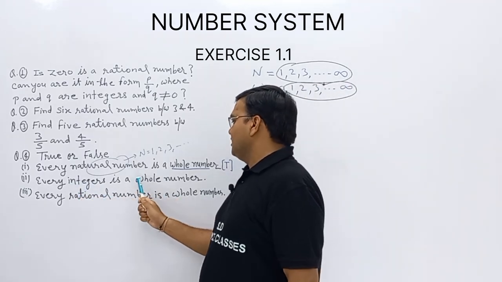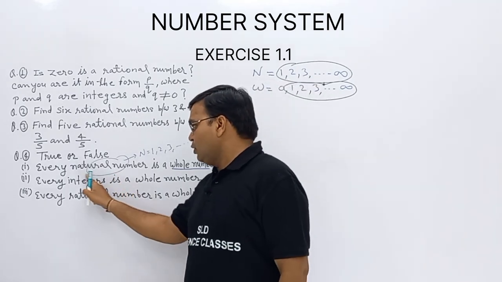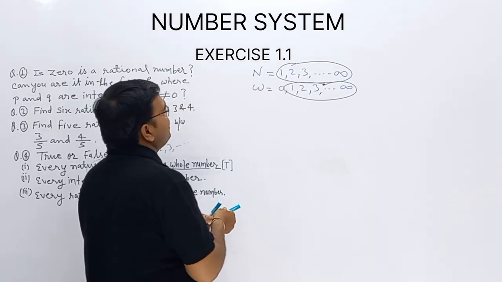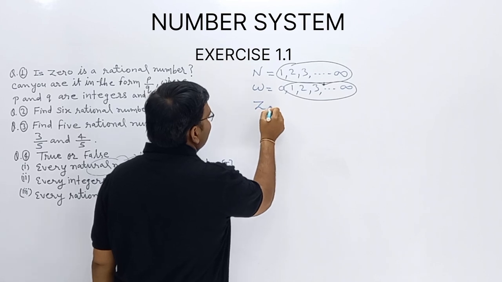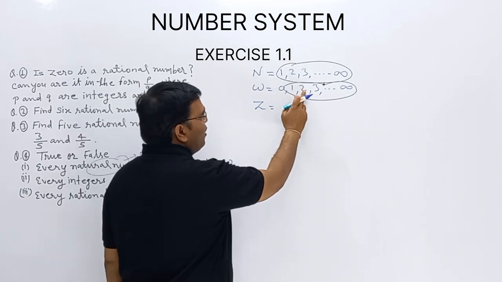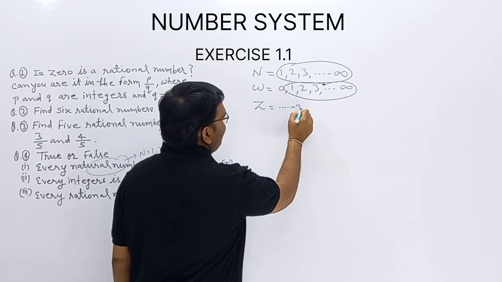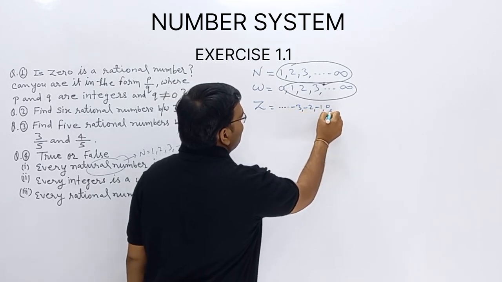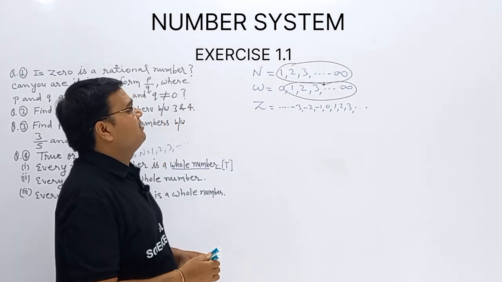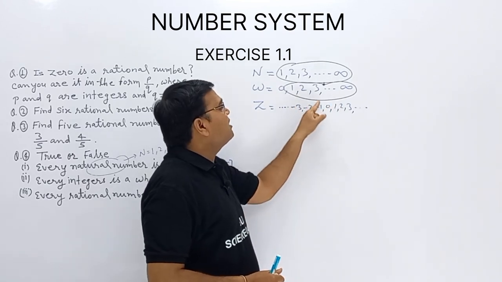Every integer is a whole number. Now listen. First we must know the integers, then we can give this answer. What about the integer? Integers are denoted by Z. Integers are having counting numbers, 0 and negatives: -3, -2, -1, 0, 1, 2 and 3 and so on. Integers are having counting numbers, 0 and negatives of the counting numbers.